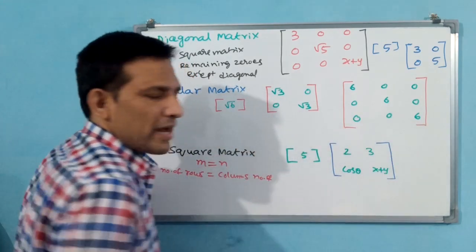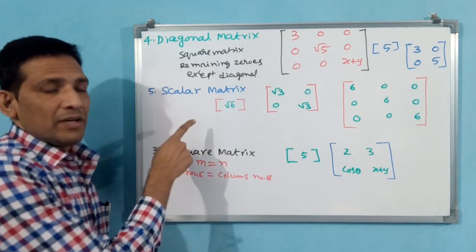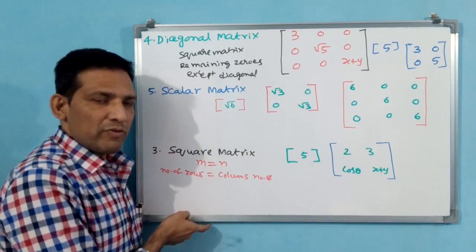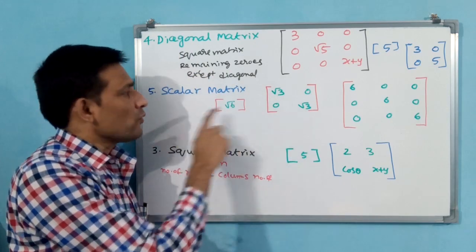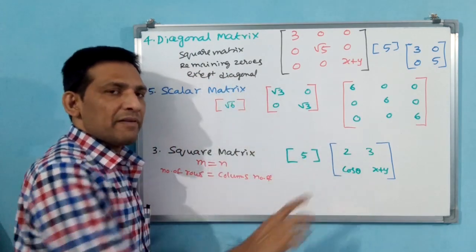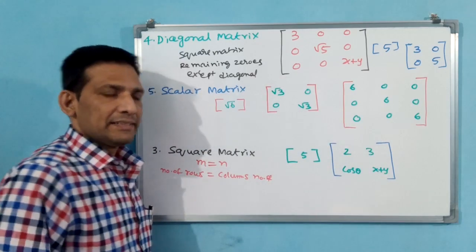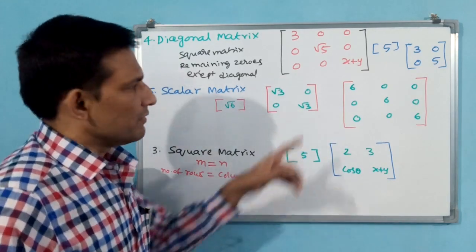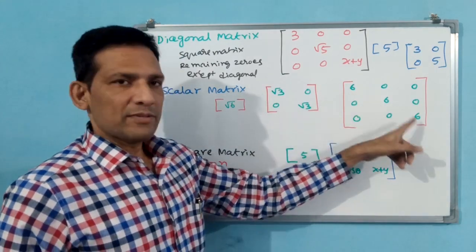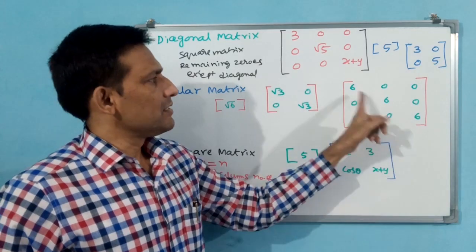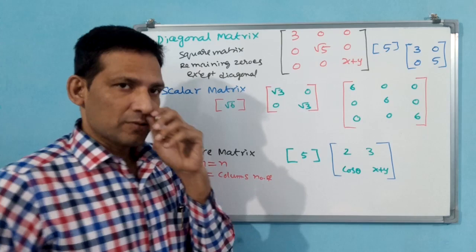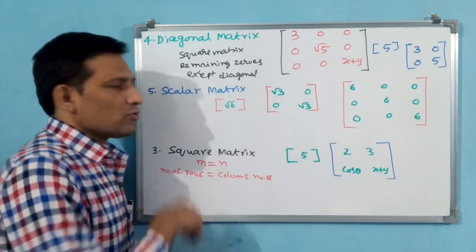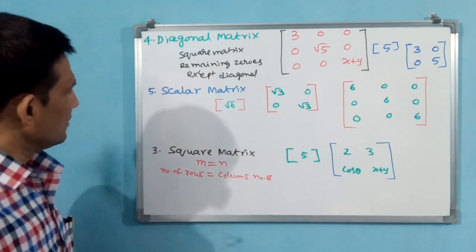These 3 are scalar matrices, because a scalar matrix is a square matrix and a diagonal matrix, with only one number in all the diagonal places. 6 means 6 has to come, root 3 means root 3 has to come.